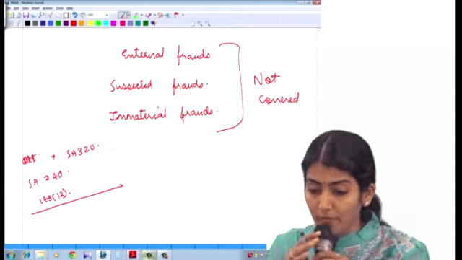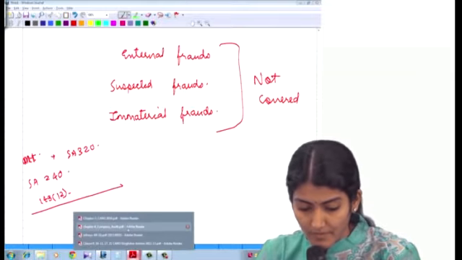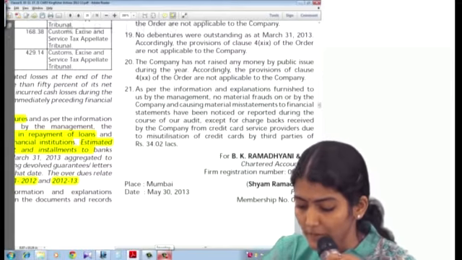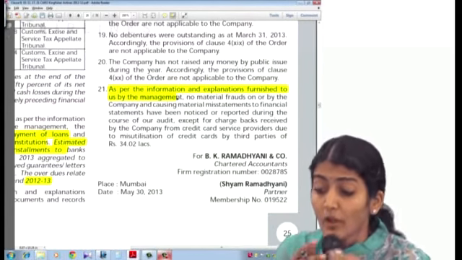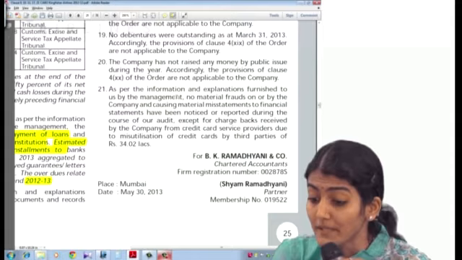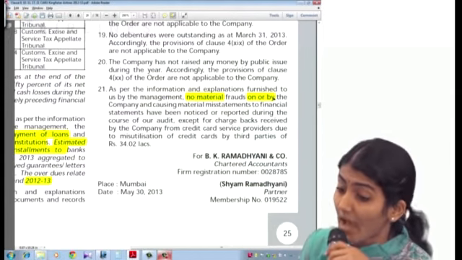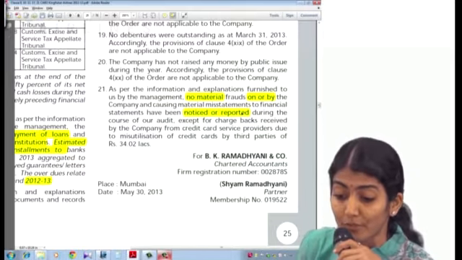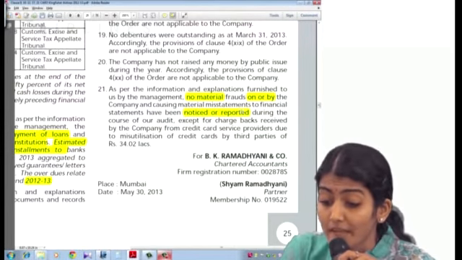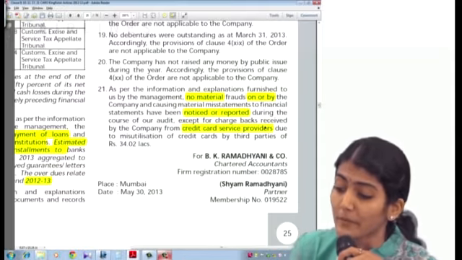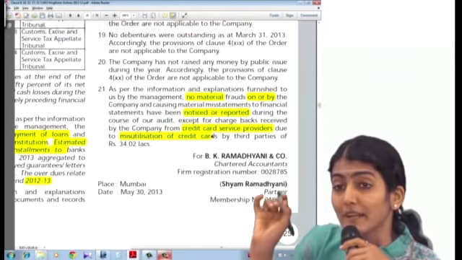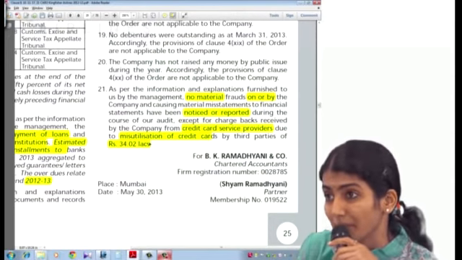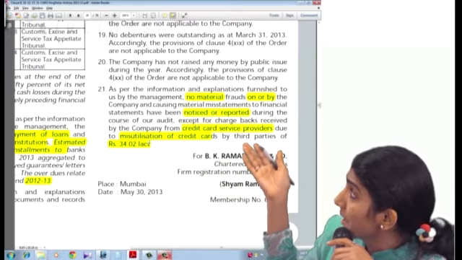Okay, right. So now if you come to this Kingfisher, as per the information and explanation given to us, in the old Caro it was clause 21. No material frauds on or by the company and causing material misstatement to the financial statements have been noticed or reported during the year, except for chargeback received by the company from credit card service providers due to misutilization of credit cards. So what is this? The nature of the fraud, and the amount involved, 34.02 lakh. Misutilization of credit card by third parties.